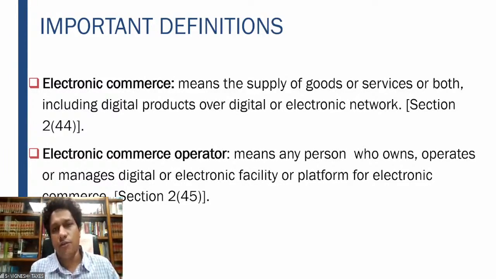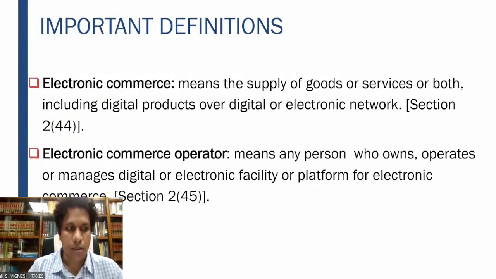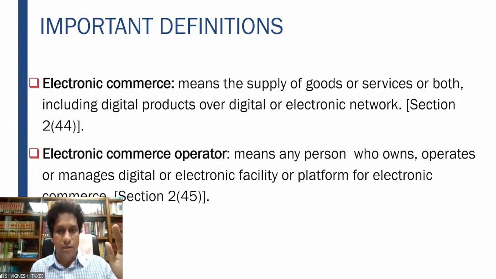So therefore, the definition of e-commerce is important for us. It means the supply of goods or services or both, including the digital products over digital or electronic network. When I say digital or electronic network, it can be through a website, it can be through a mobile app or anything for that matter. Electronic commerce operator means a person who owns, manages or operates a digital or electronic facility or platform for electronic commerce, right? So therefore, we have to know that whoever owns, operates or manages the digital or electronic facility or platform is basically an electronic commerce operator.